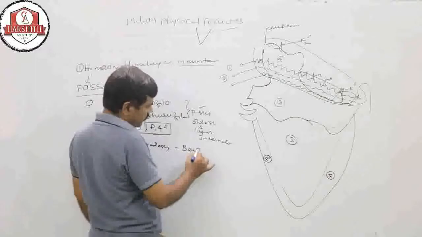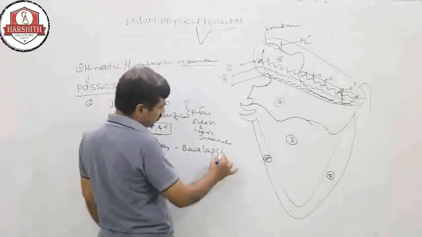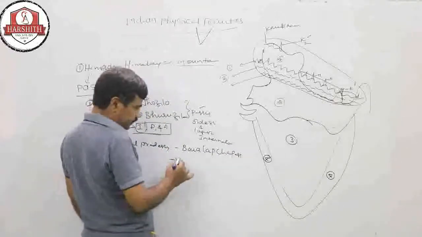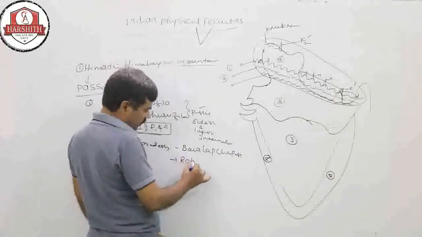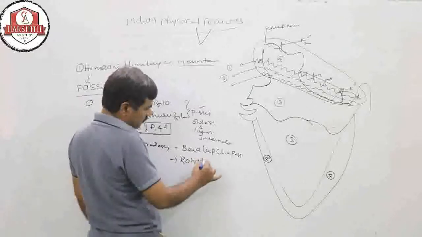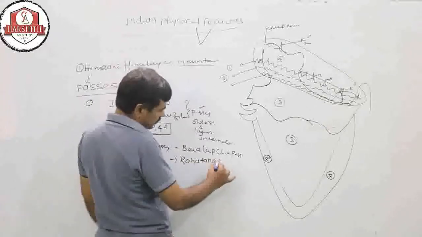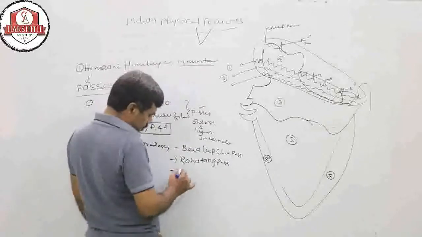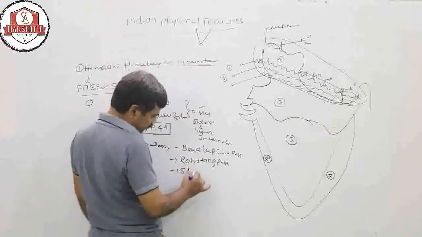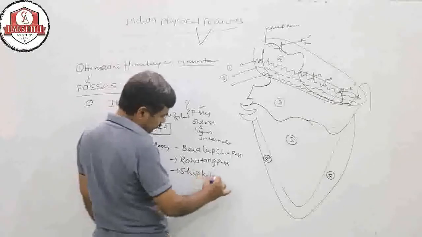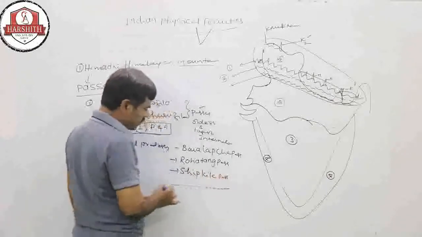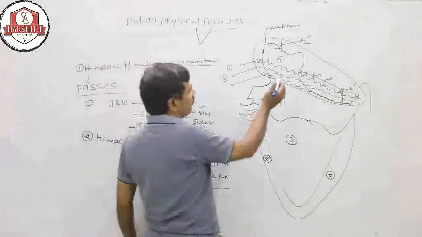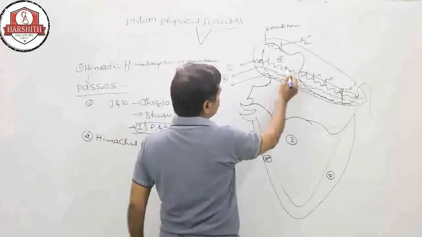Baralapcha Pass and Rohtang Pass and also Shipki La Pass. These are the three important passes. They are in Himachal Pradesh. So here in Himachal Pradesh, they are like these passes.